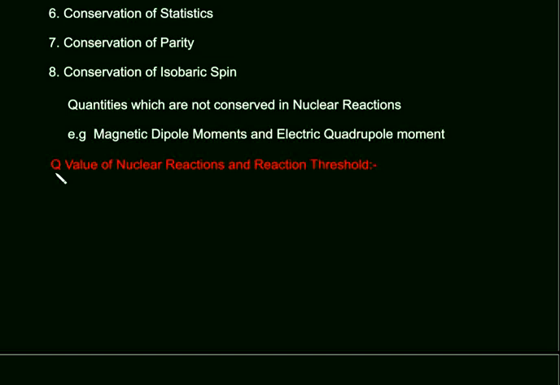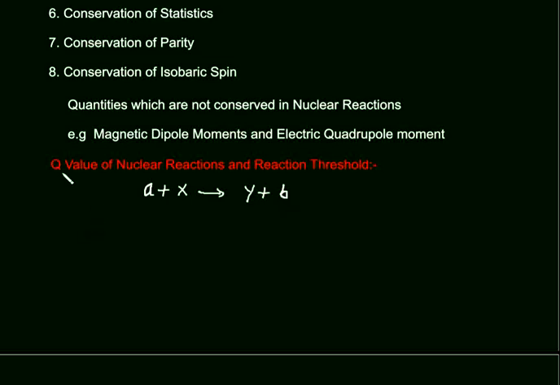Students, now we will study the last topic of nuclear reactions, which is the Q value of nuclear reactions and reaction threshold. A nuclear reaction is written as A plus X gives Y plus B. Here A is the incident particle or projectile, X is the target, Y is the product nuclei, and B is the outgoing particle.